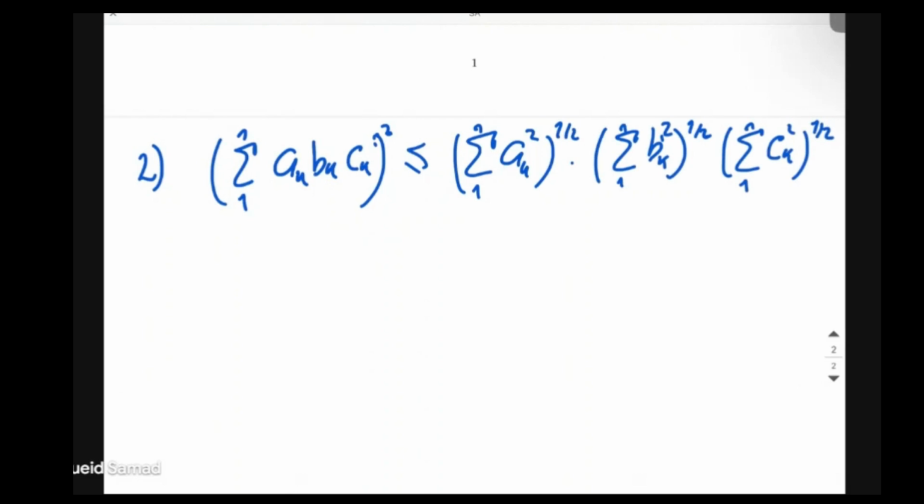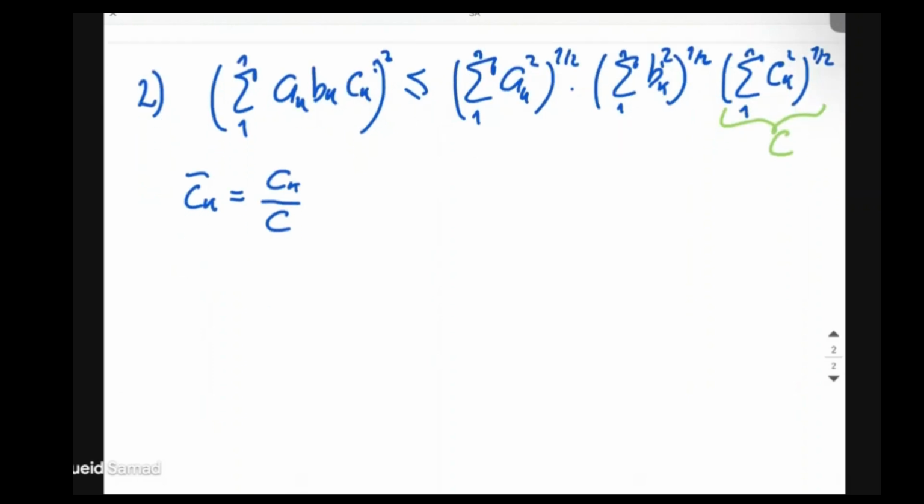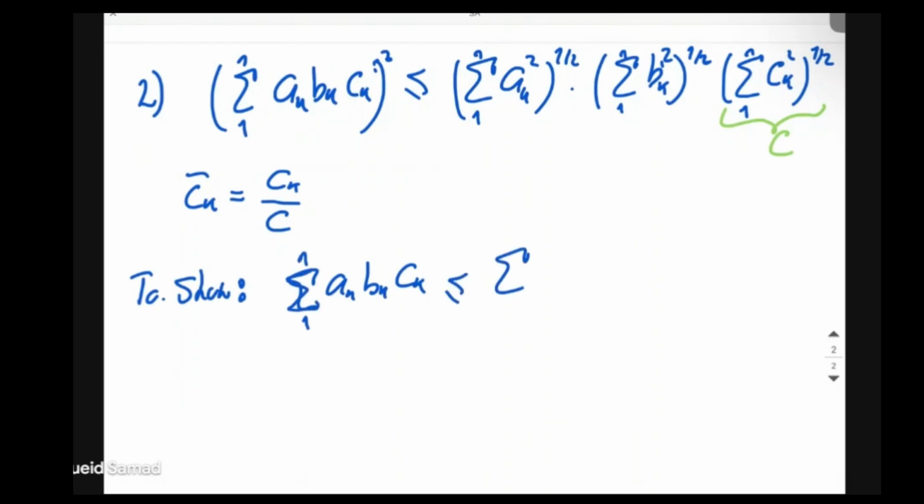So what we want to do now is to define this as big C, and we define a new sequence, ck bar, as ck divided by c. Now we want to show that the summation of ak, bk, ck bar from 1 to n is smaller or equal to the summation of ak to the power of 2 from 1 to n.